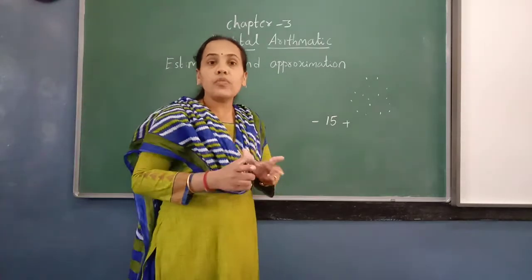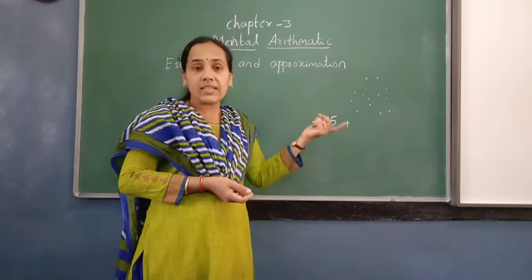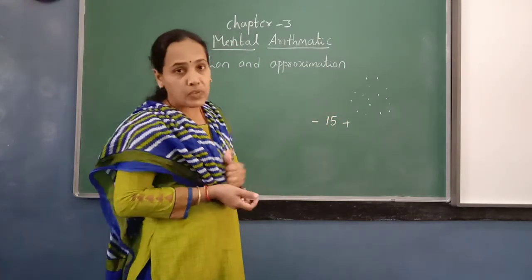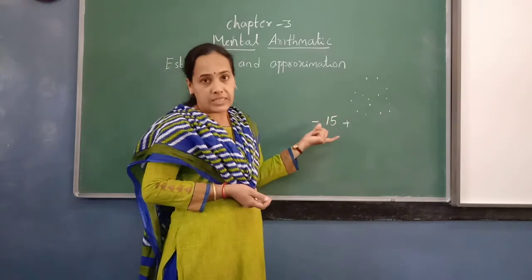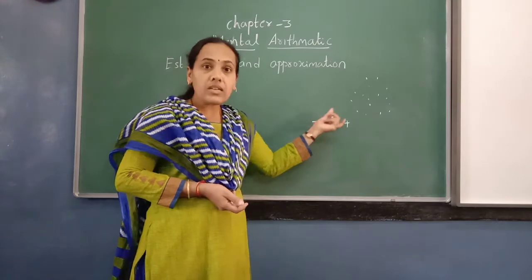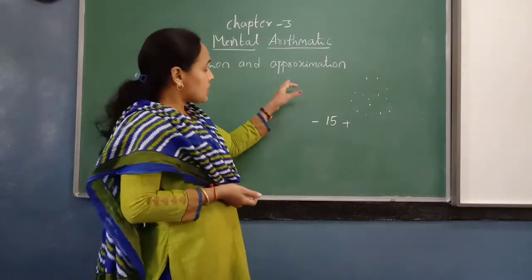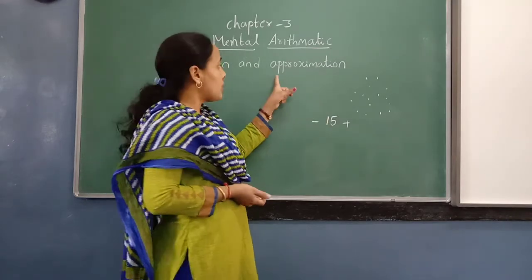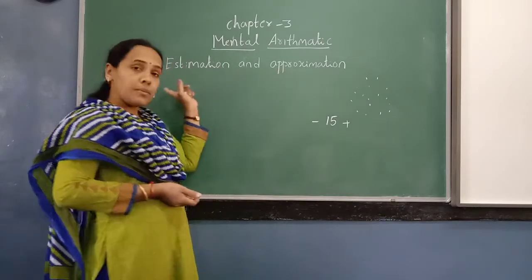Suppose in a classroom we have a definite number of children, but when we stand for gathering, many classes will come and we cannot tell the exact number of students. At that time we will tell one number. That number may be more than or less than the actual number of students. Such imaginary numbers, the process, is called approximation and estimation. So approximation is nothing but estimation.